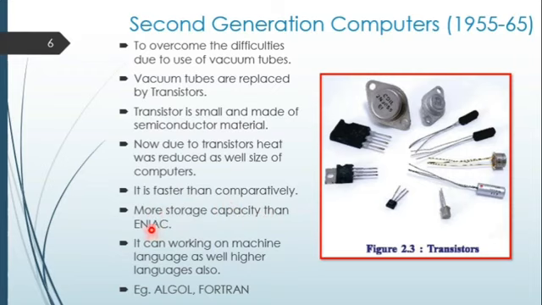First generation computers, we just learned about that. ENIAC is a machine where vacuum tubes are used, but in the transistor machines there is more storage capacity. They can work on machine language as well as higher language. You know that there are two types of language: one is low level language and the second is higher level language. So these transistor machines can work on higher languages too. Examples of these languages are Algol and Fortran.